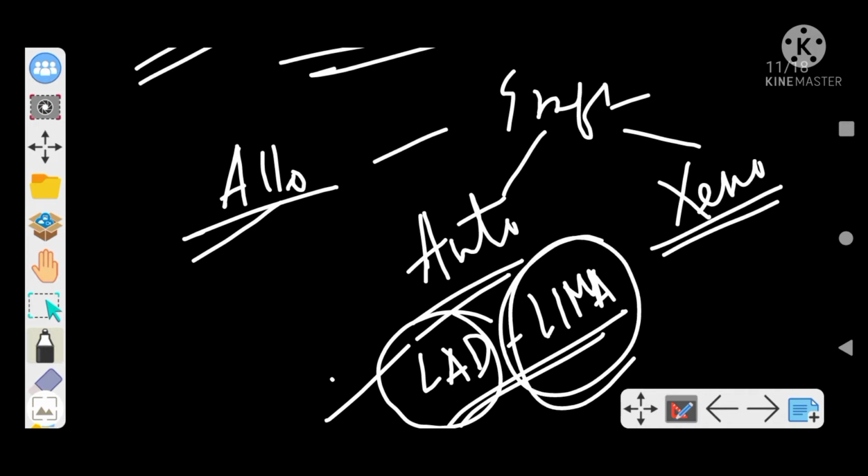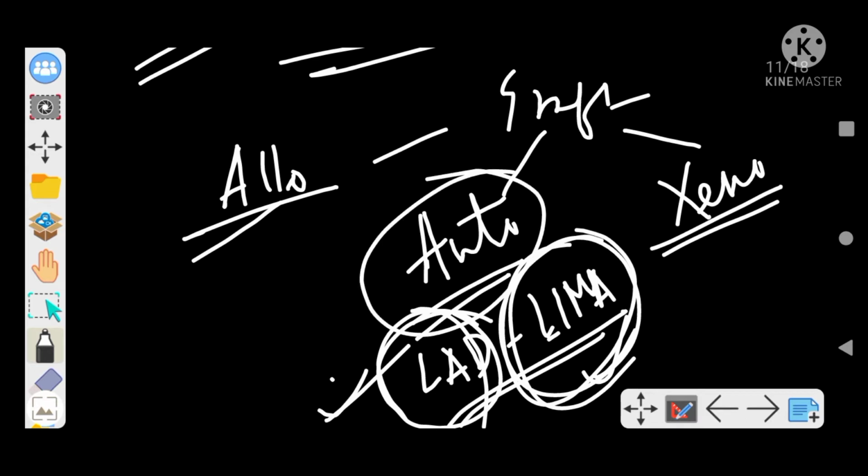LIMA is the internal mammary artery, right? So just remember LAD, LIMA, it's an important example. In place of LAD, we will take LIMA, right? Means we are harvesting from our own body. So this is an example of autograft.